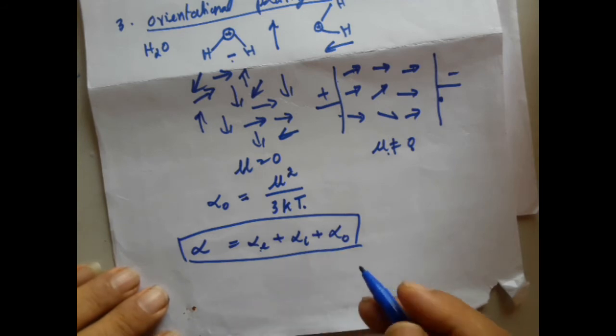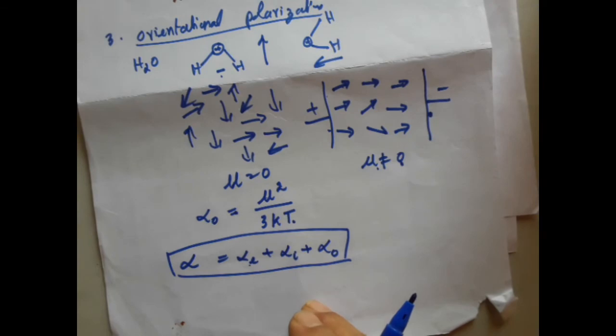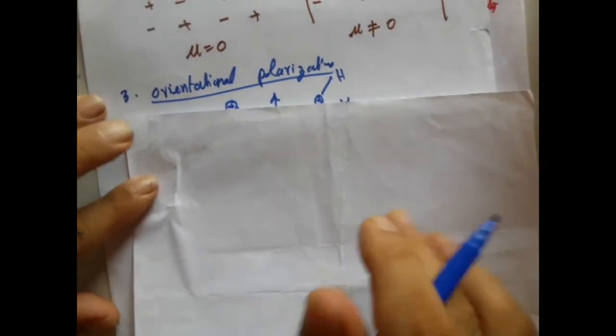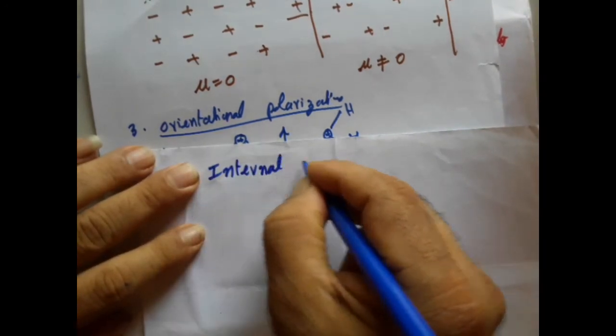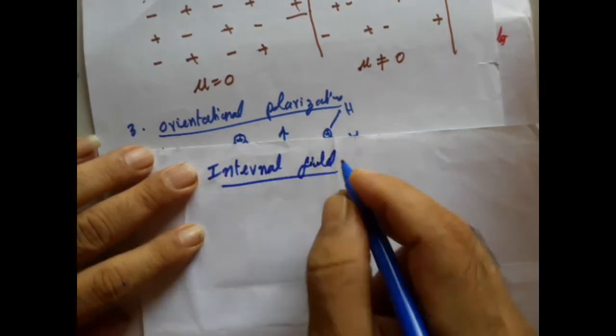Now, due to polarization, am I able to have an additional field created inside a material? And that additional electric field is what we call the internal field. This is named the internal field. So let us try to find out what the internal field is in the case of molecules.